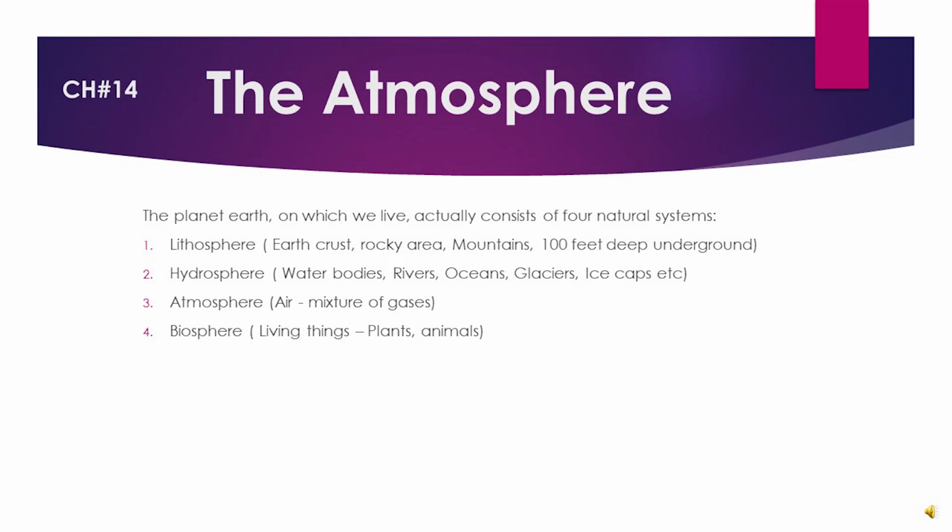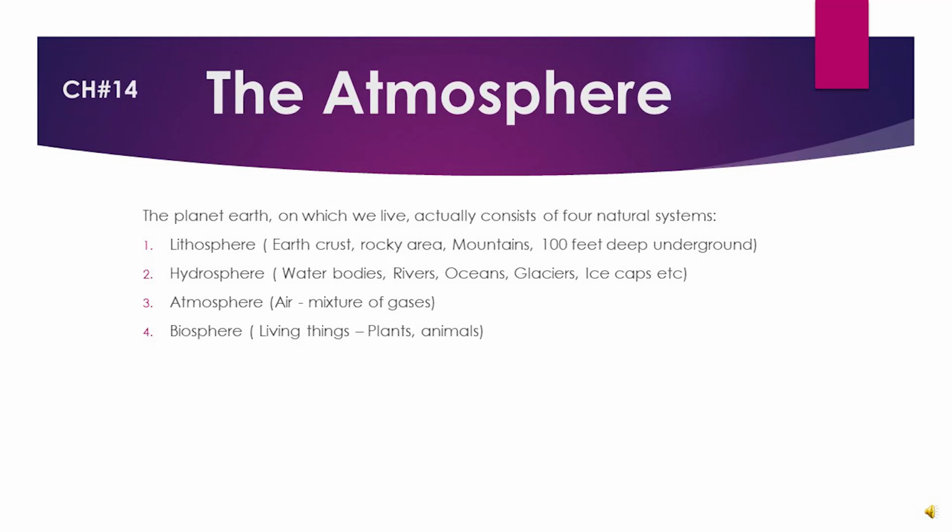The planet Earth is supposed to consist of four natural systems. Number 1, lithosphere. Number 2, hydrosphere. Third, atmosphere. And the fourth one is biosphere. As far as lithosphere is concerned, it consists of earth crust, the rocky area, the mountains which are present above the surface of Earth, and even 100 feet deep into the ground. Number 2, hydrosphere. Hydrosphere consists of water bodies, for example rivers, oceans, glaciers, ice caps. All these constitute the natural system hydrosphere.